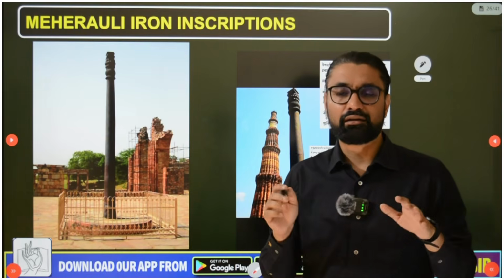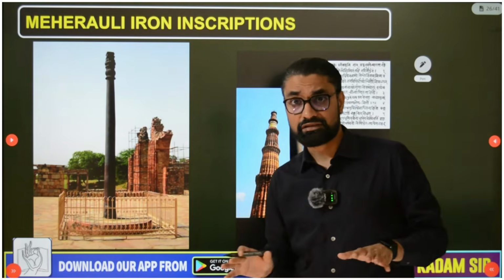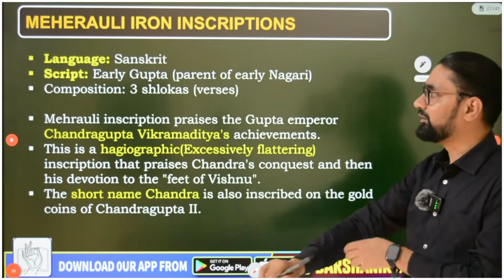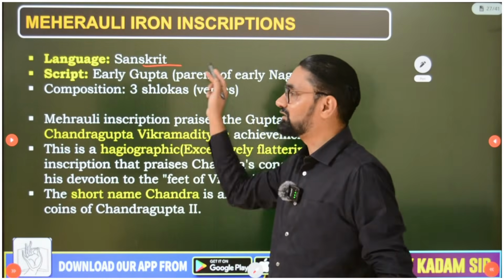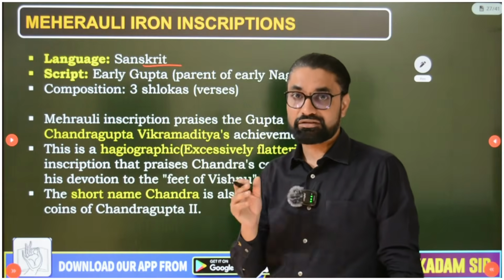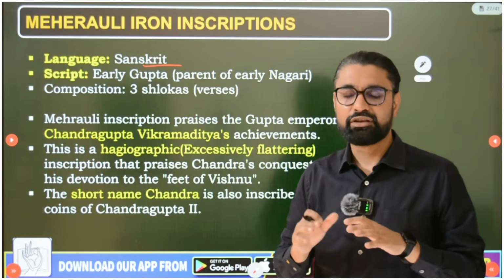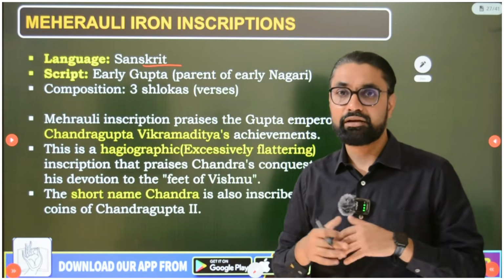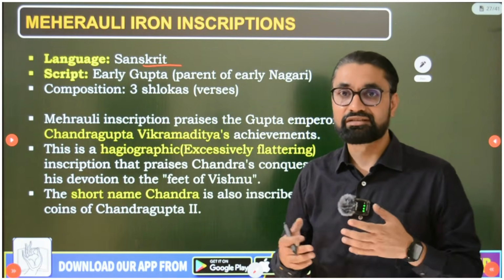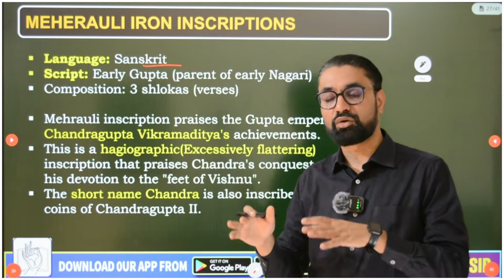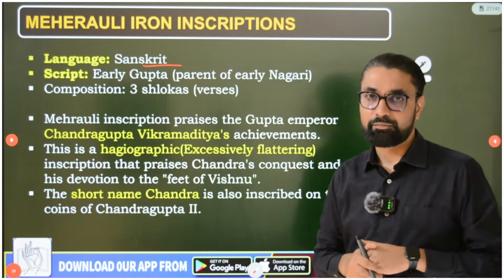Okay, it was again written in this Brahmi script. So this Mehroli iron inscription, the language is Sanskrit because it was the Gupta period. So the Gupta period was an extremely Brahminical dynasty, and so obviously whatever inscriptions they wrote, they were in Sanskrit, chaste Sanskrit, pure Sanskrit language using Brahmi script. Even the Allahabad pillar inscription of Samudragupta was also in the same language.